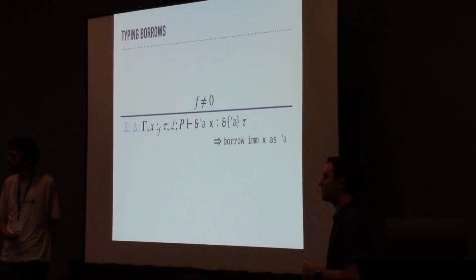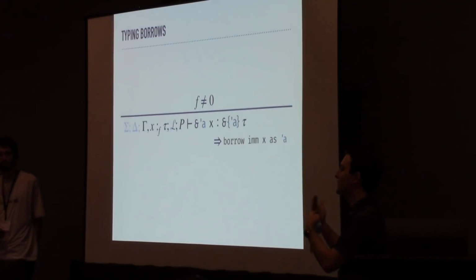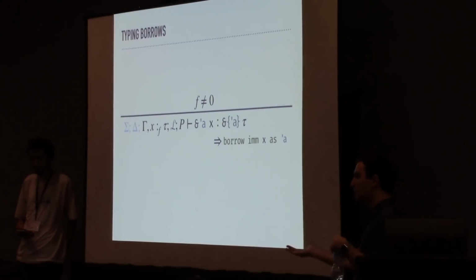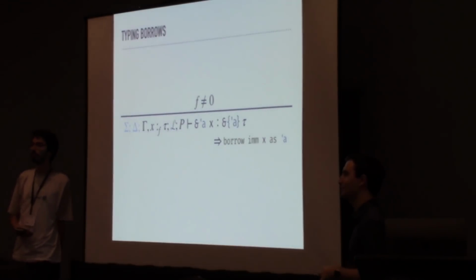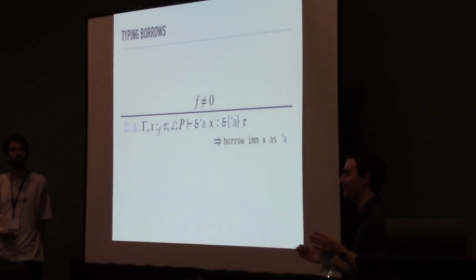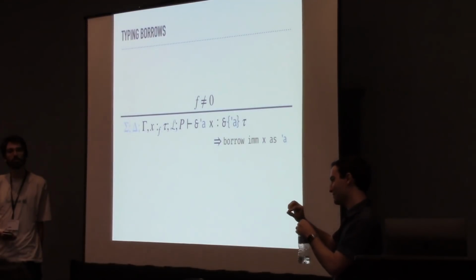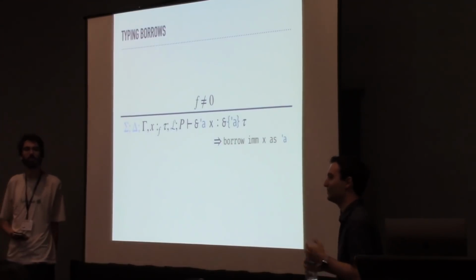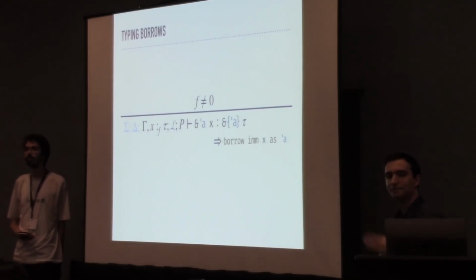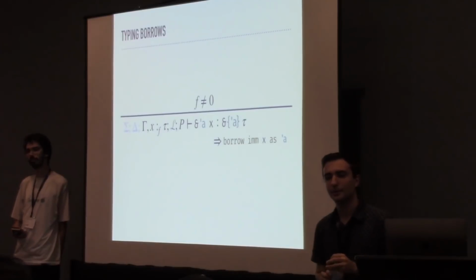A quick question: when you move this capability from Y, does it mean that if you try to use Y in any way, it just doesn't type check? Correct. You would get an error saying there's a live mutable borrow, at least in Rust we get that error. In Oxide you probably get a less nice error, like you actually just can't apply the next rule. Okay, fine, thanks.